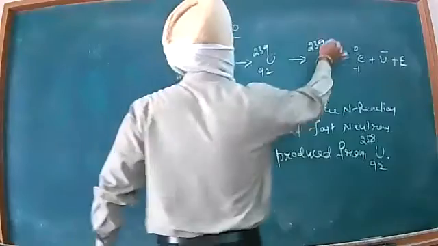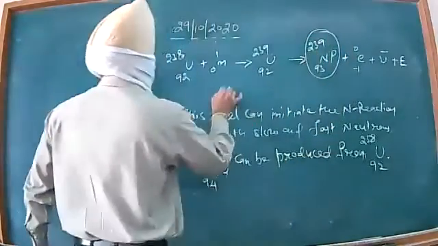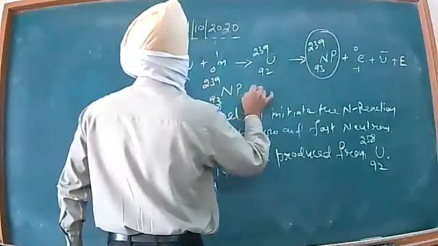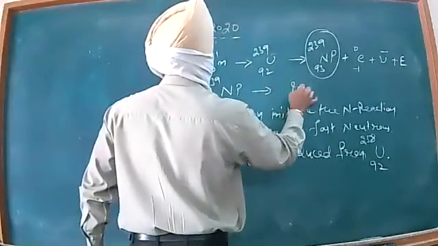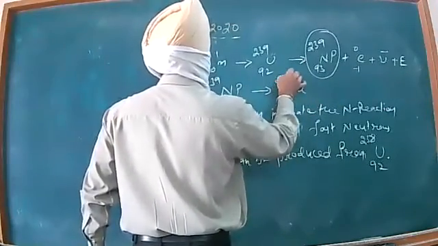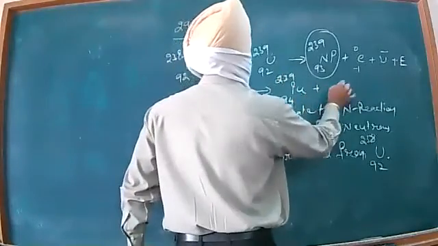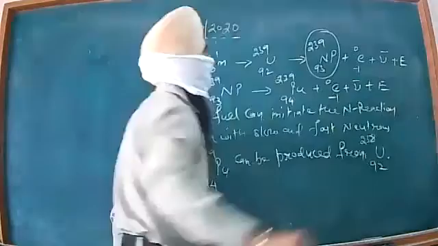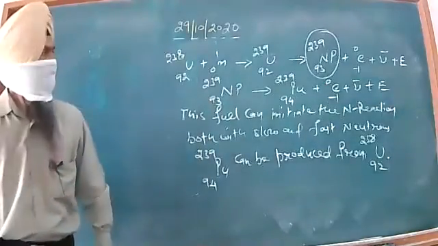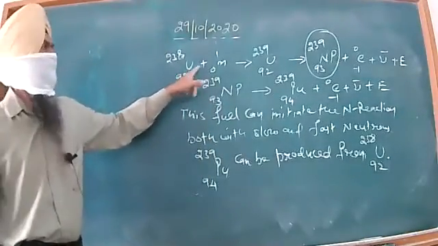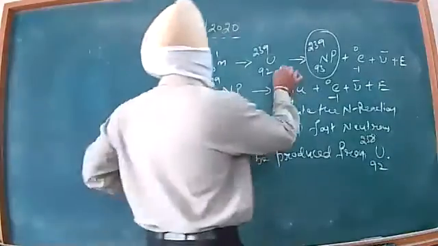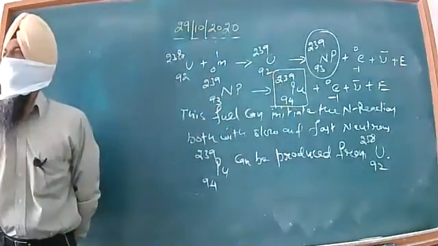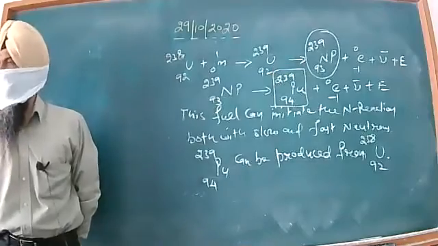This neptunium 93-239 will further get converted into plutonium 94-239 along with the emission of one beta particle, antineutrino and energy. So you can see how uranium is getting converted into the final product, plutonium, which we consider a better fuel in comparison to uranium.